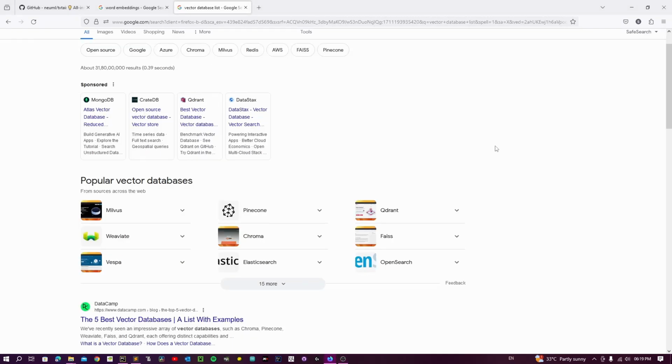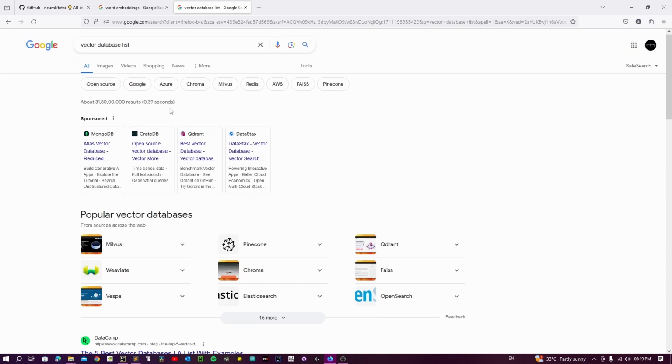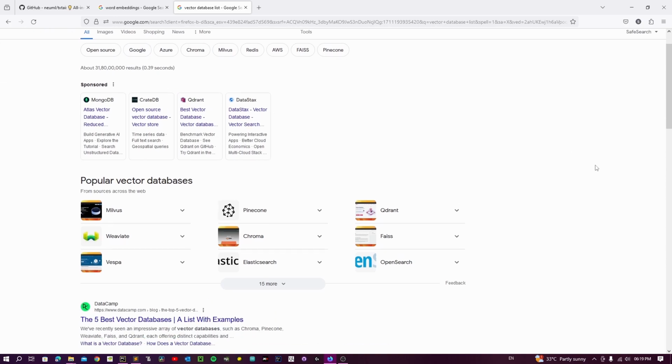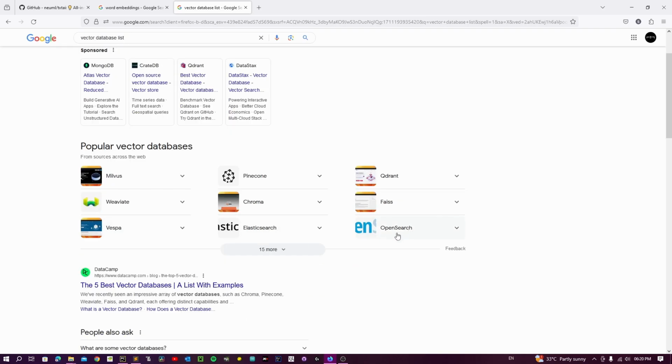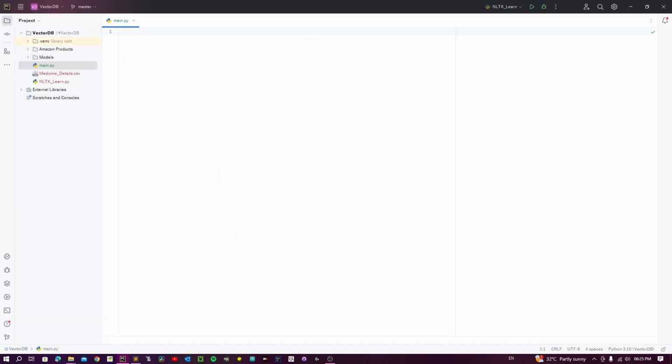Word embeddings are generally stored in a different or unique kind of database called vector databases. Some of the popular vector databases which are available are Milvus, Qdrant, FAISS, which is Facebook's, which we'll be using today actually, and Elasticsearch, OpenSearch, etc. So what really can you do with these word embeddings? Quite a lot actually. In today's video, we'll be focusing on similarity search, semantic context-based search.